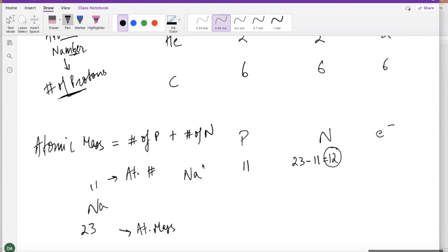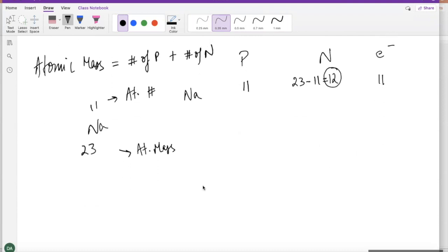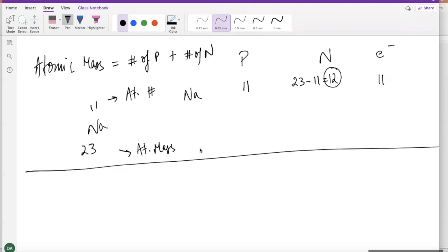Yes, I don't see any charge here. So it's going to be equal to the number of protons. That's 11. So that's what you got here. Okay. Now, guys, let's go one step ahead and talk about different versions of carbon or other atoms that are possible in nature.